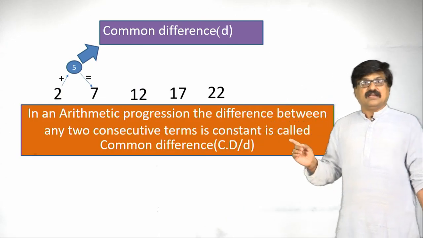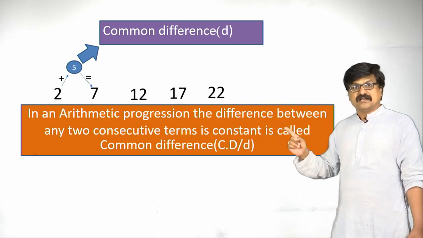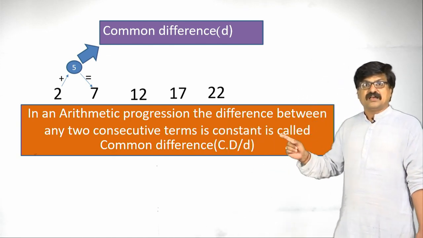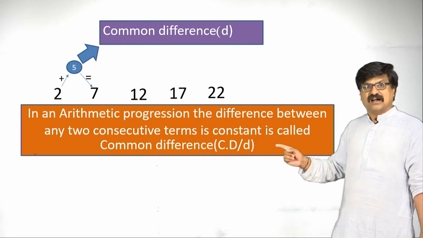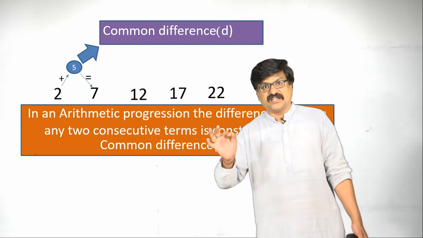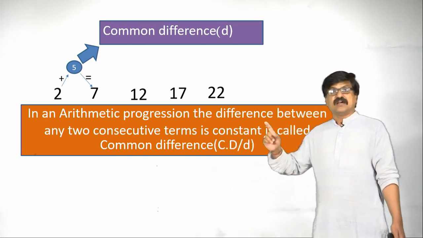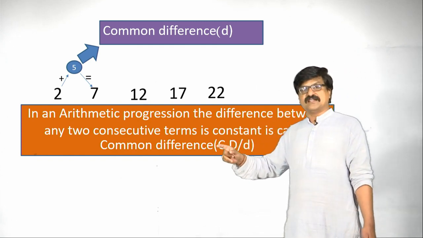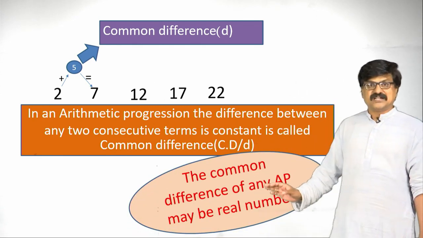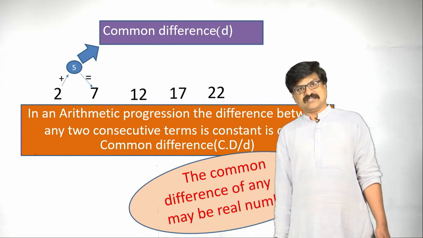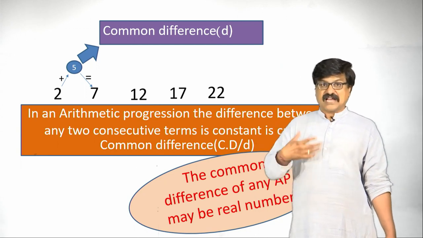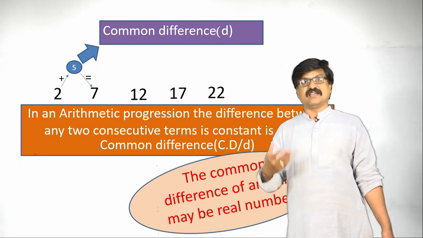Let us see here. In an arithmetic progression, the difference between any two consecutive terms is constant, and it is called the common difference. The constant difference between any two consecutive terms in an AP is called the common difference. We are denoting this as D. The common difference may be any real number. It may be positive or negative or any rational, and sometimes we can add even irrational numbers also.